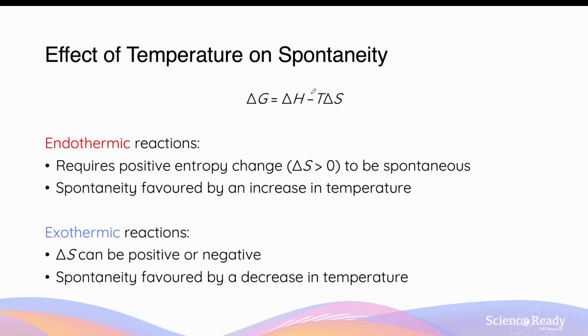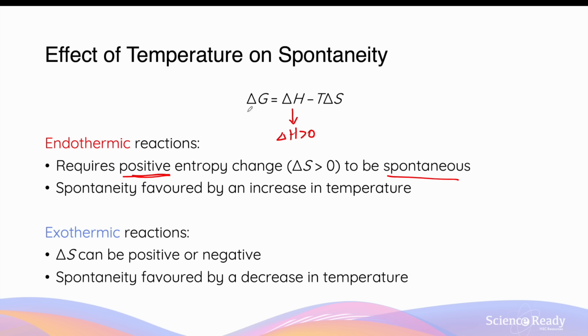Since temperature is one of the variables that's used to calculate Gibbs free energy, it will affect a reaction's spontaneity. For endothermic reactions, that is, when the ΔH value is positive, a reaction requires its entropy change to be also positive if it wants to be spontaneous.